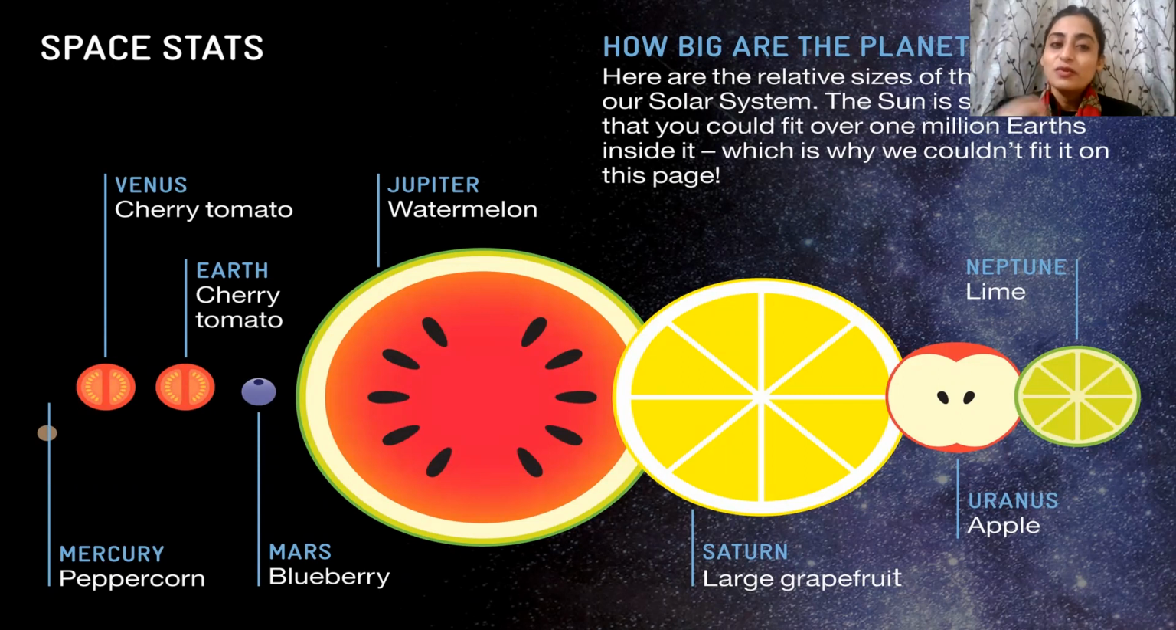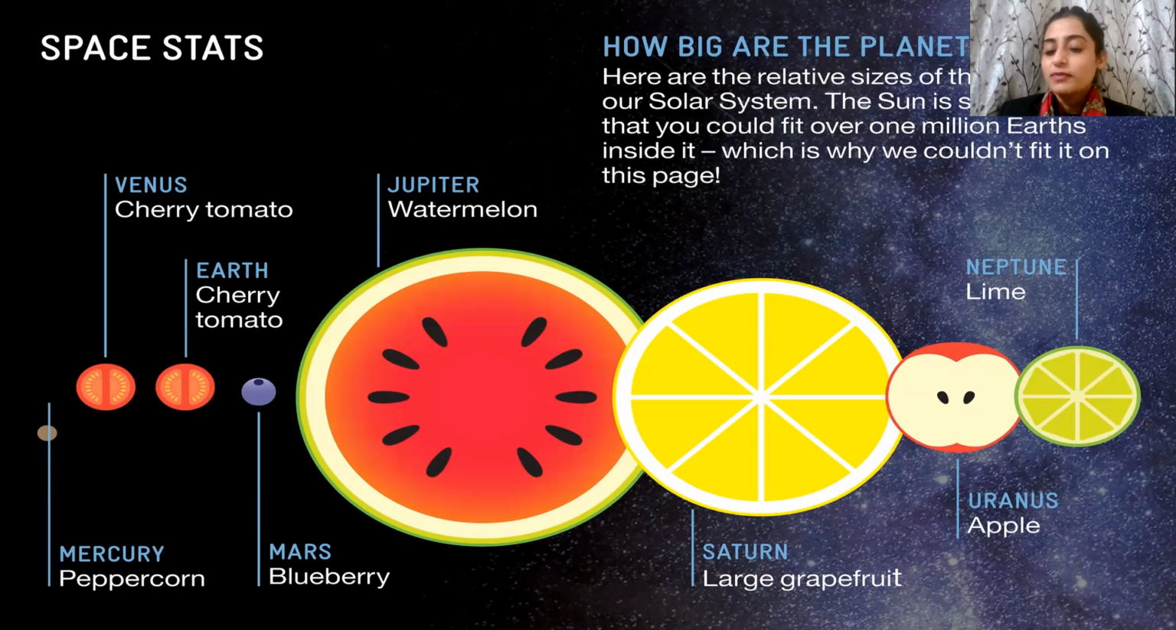Anyway, then we come to Jupiter. Jupiter, watermelon. You can see the size of Jupiter is the maximum, the biggest of all, and so it is compared to a watermelon. Now, moving on, we have Saturn. Saturn is a large grapefruit. It's also big in size, but not as big as Jupiter. Jupiter is the biggest so far.